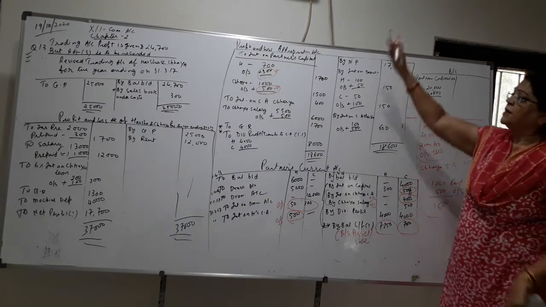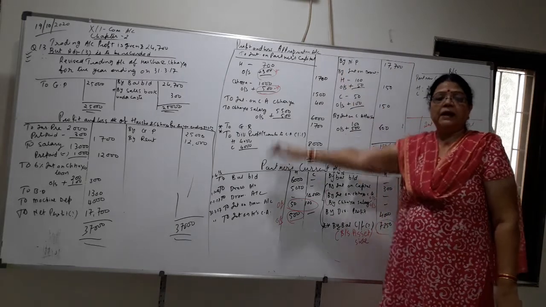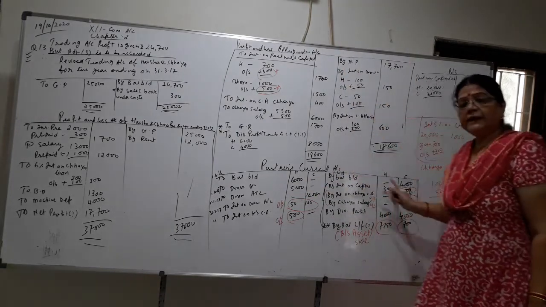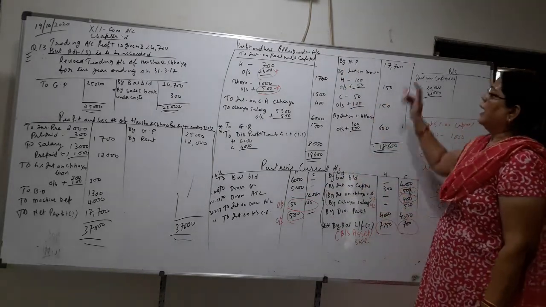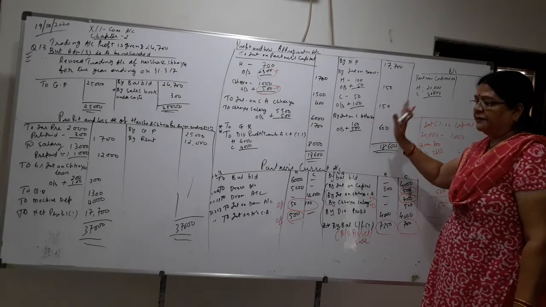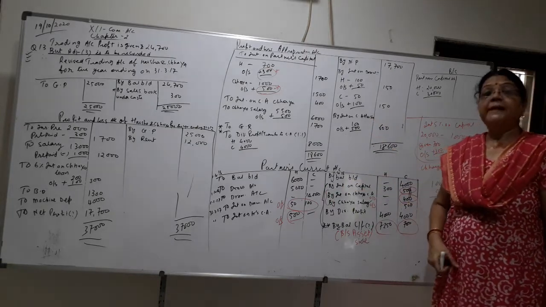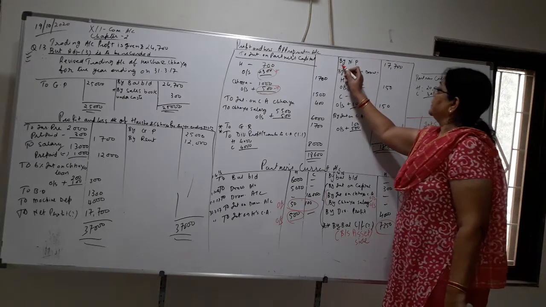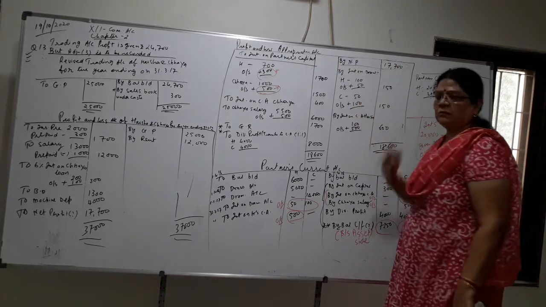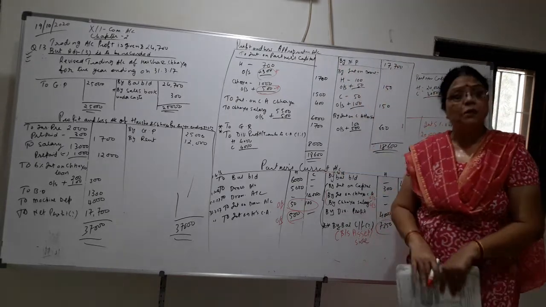All appropriation entries on the debit side are transferred on the credit side of the current account, and all on the credit side will be transferred on the debit side, except this. This you don't have to consider because this has already been entered two times.